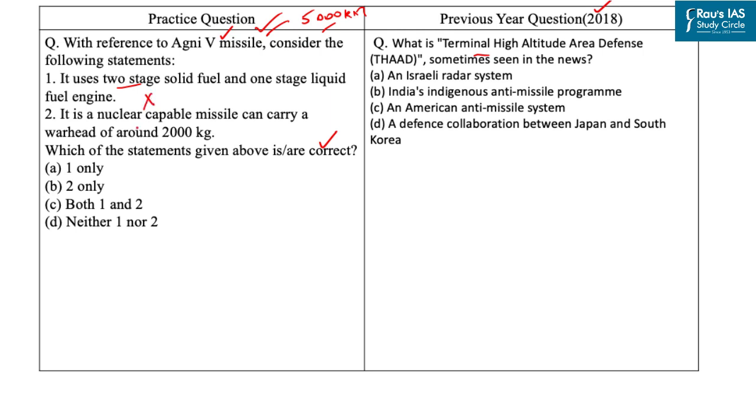Now let's come to the second statement. It is a nuclear capable missile that can carry a warhead of around 2000 kg. Now Agni 5 is a nuclear capable missile that can carry a warhead of around 1500 kg and not 2000 kg, and it has a launch weight of around 50,000 kg, making it one of the most potent missiles in the country. So answer of this question is D, neither 1 nor 2. Answer of this PYQ is option C.